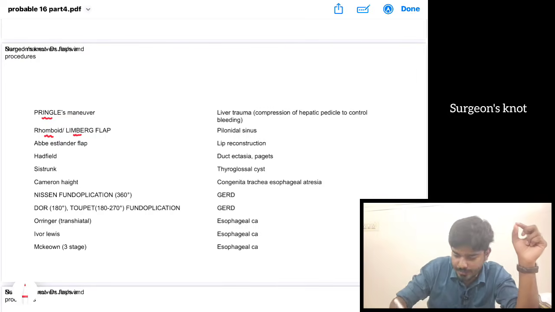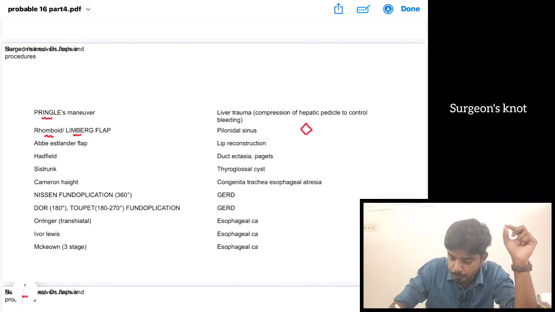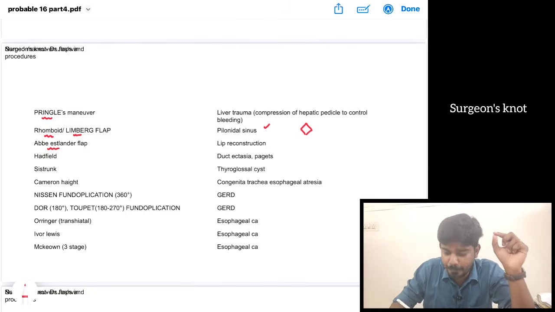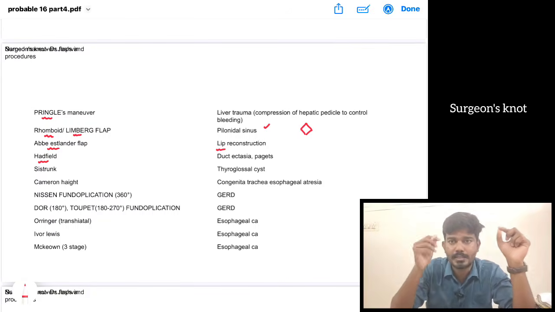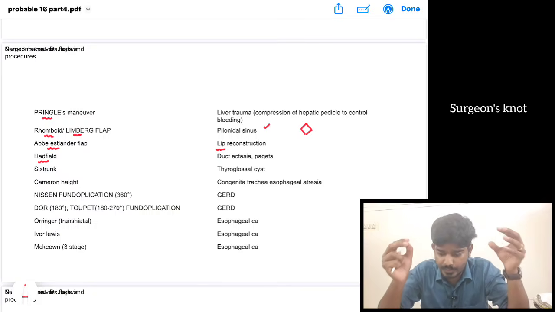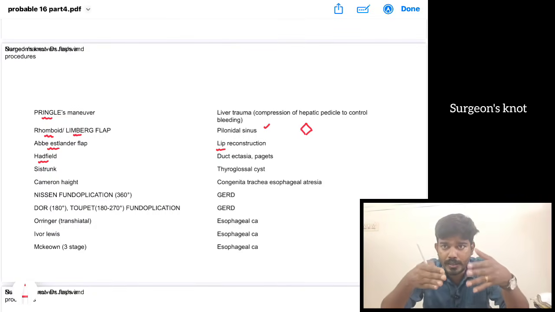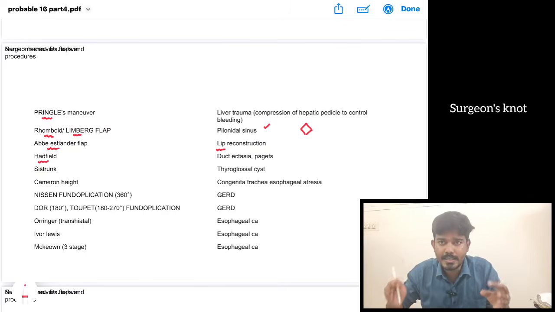Then we have this rhomboid or Limberg flap. It is a named flap. It is a rhomboid-shaped flap. It is done for pilonidal sinus. Then we have this Abbe-Estlander flap. It is a flap that is used for lip reconstruction. Then we have Hatfield's surgery, Hatfield's cone excision, done for duct ectasia where multiple ducts are involved. In case of duct ectasia, we do Hatfield's surgery. The multiple ducts are excised in a cone shape. That is Hatfield's surgery.